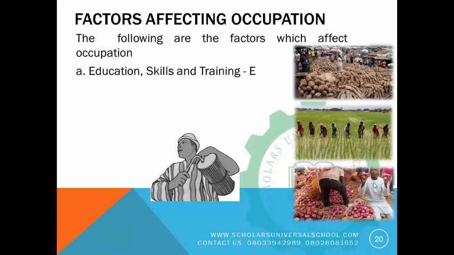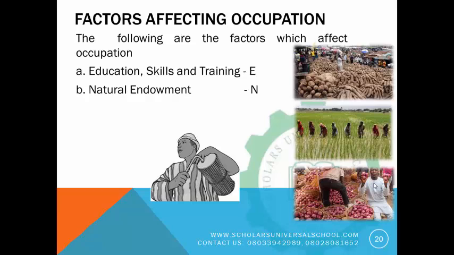Take for instance, if you want to become an accountant, you need to know your business studies so well. Study accounting, go to the commercial or business department, then you can become an accountant, a business administrator, a banker, and the like. Or you want to become a medical doctor, you have to know your basic science so well, know your physics, chemistry, and biology. Then you can move to the science department and study. So education helps, and is one of the factors that determines occupation.